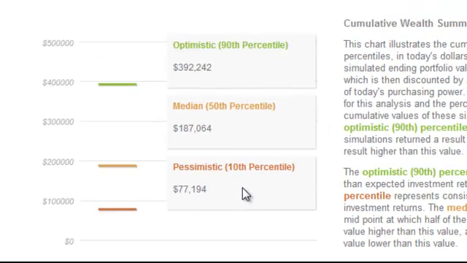80% of the simulations have between the 90th and 10th percentiles. It's important to remember the other side of that point. 20% of the time, the ending value is outside of those numbers.